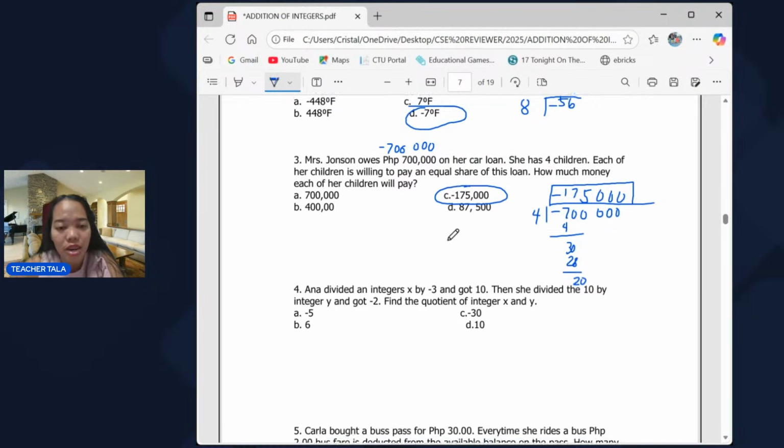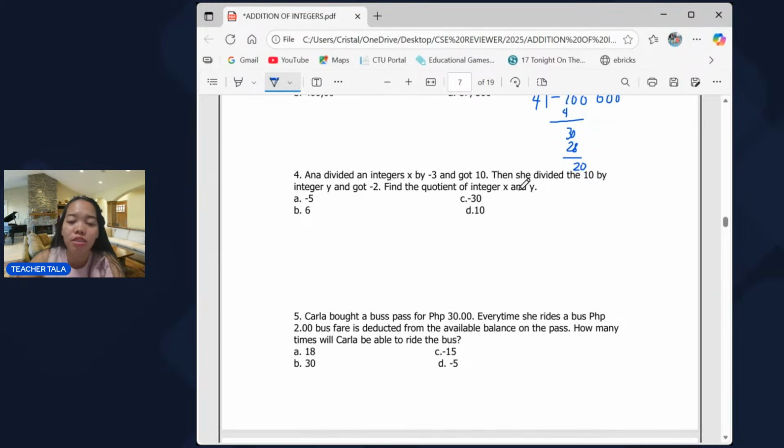Okay, next number 4. Anna divided an integer x by negative 3. So, Anna divided the integer x by negative 3 and she got 10. Okay, this is the number sentence. So, from this, we will be able to get the value of x.